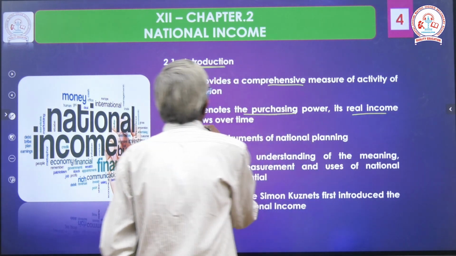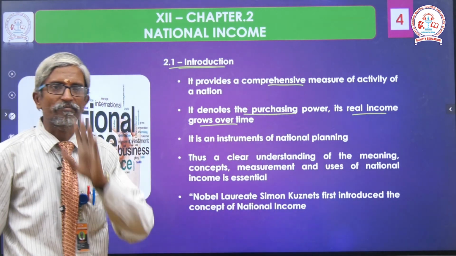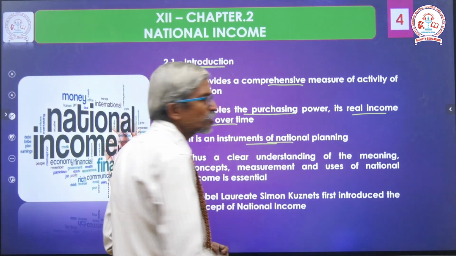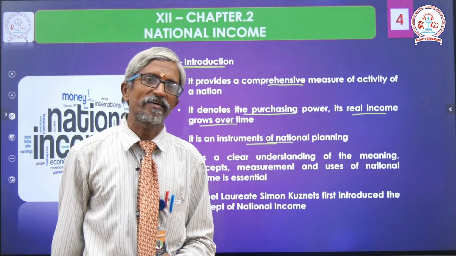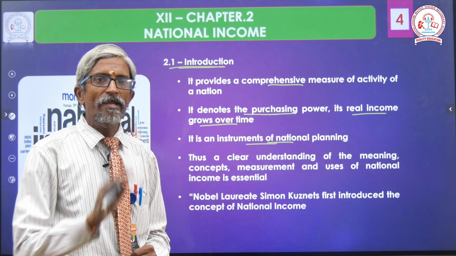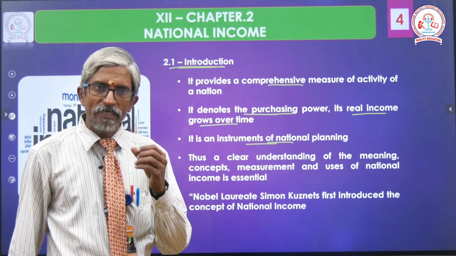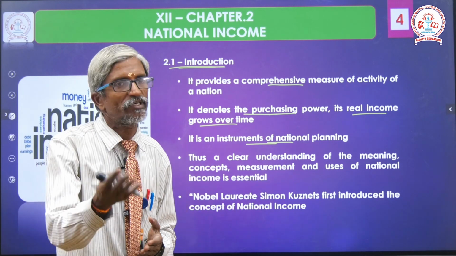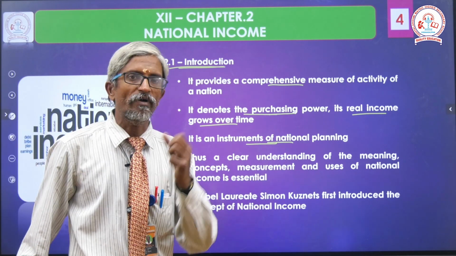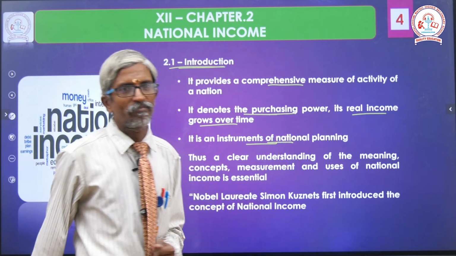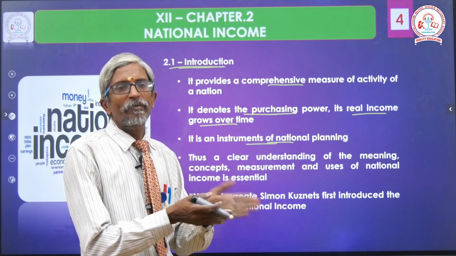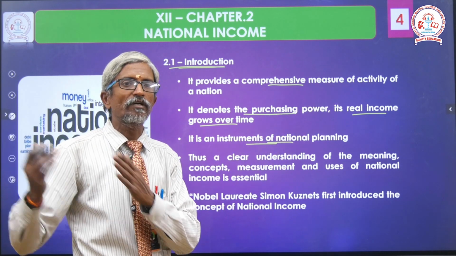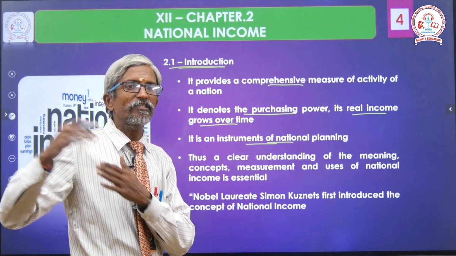Its real income grows over time. The main purpose is to identify the nations. It is an instrument of national planning. Clear? The aim of knowing the national income, first of all, is to give an elaborative measure. Then next one is purchasing power, and number 3, instrument of national planning. This year, as per the plan, so and so infrastructure developed. In the next year, forthcoming years, the population will be like that.